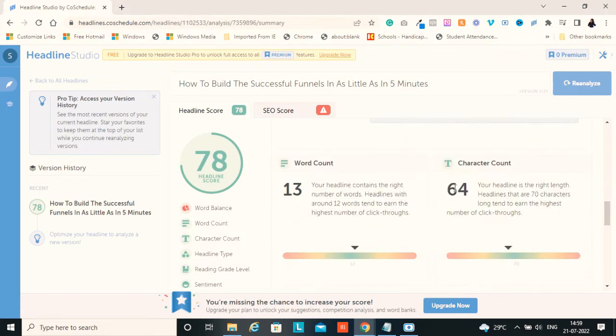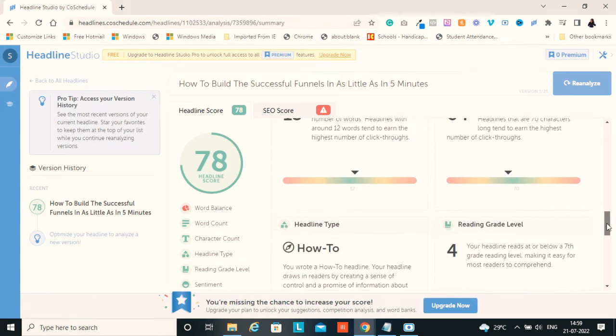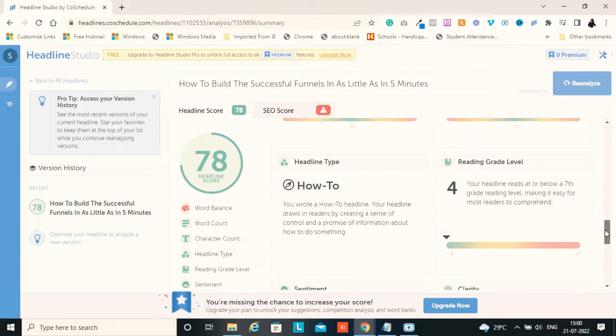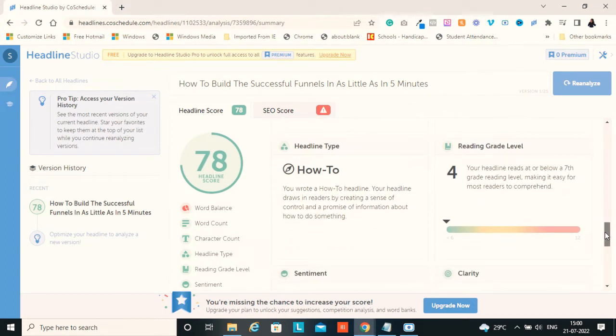You will see the total word count, character count, all this information. The headline type is a how-to headline. The reading level is around 7th grade, so a 7th grade student can read this.